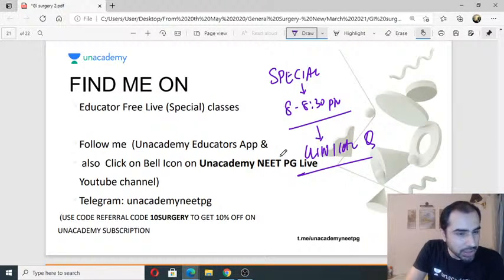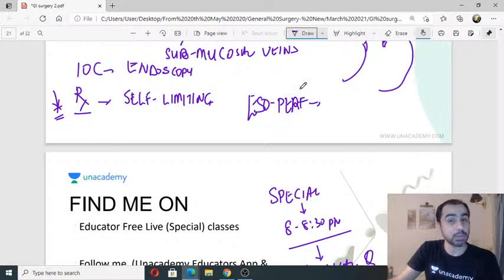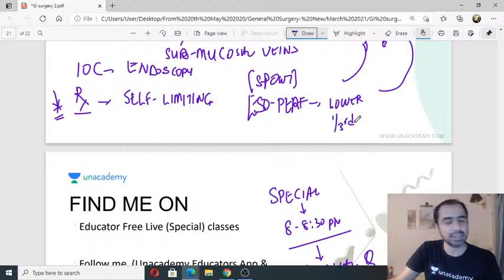Where is the common site of tear in Boerhaave's, overall esophageal perforation? Overall spontaneous, I am saying spontaneous. Overall it is in the lower third, because that is the weakest part.